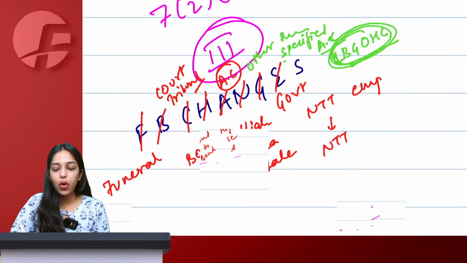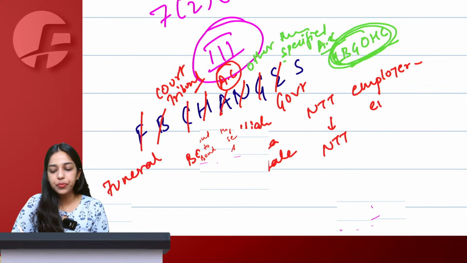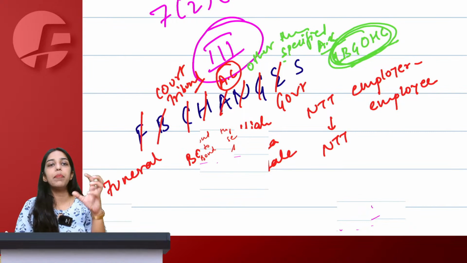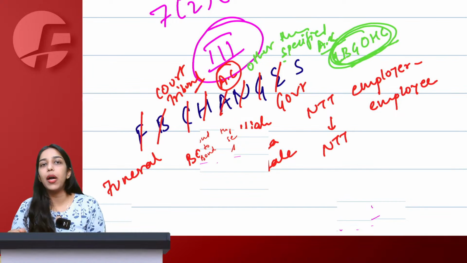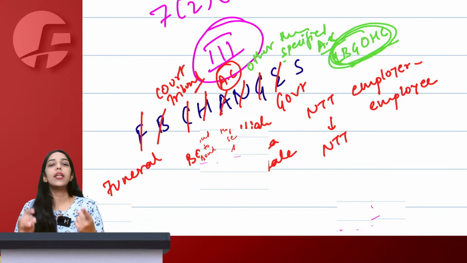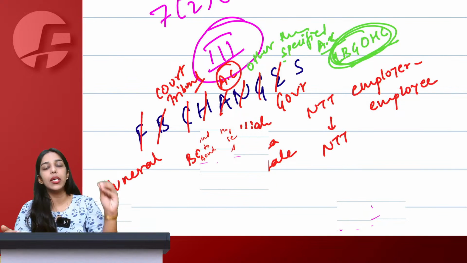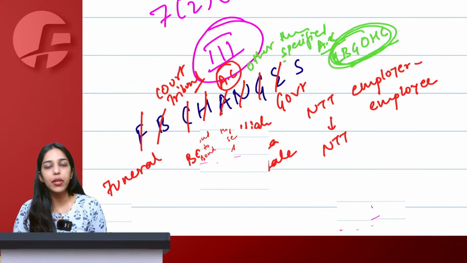E for employer-employee relationship, whatever is done in the ambit of employment contract. Now that would include everything that forms a part of cost to company, which means it includes salary, perquisites, monetary benefit, facilities, bonus, everything that is a part of your employment contract.